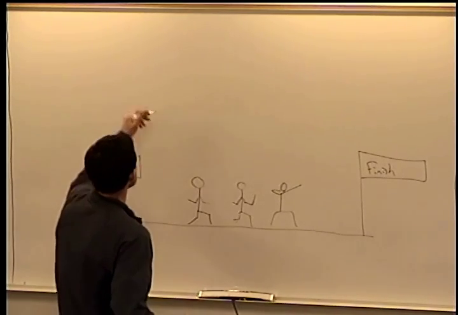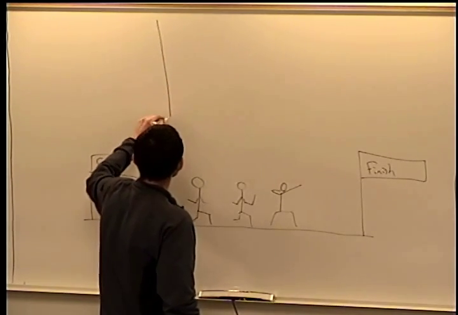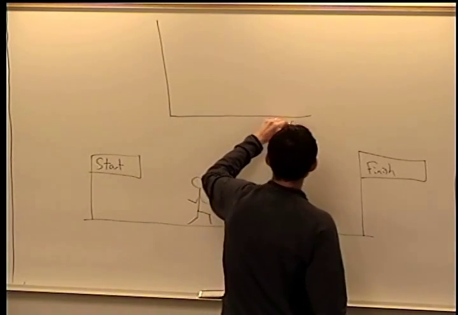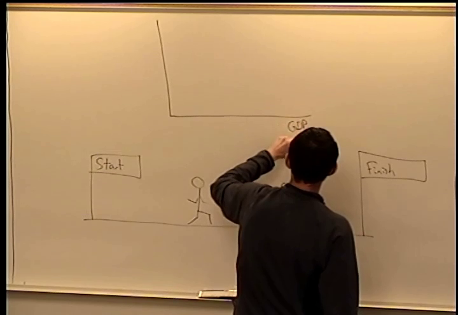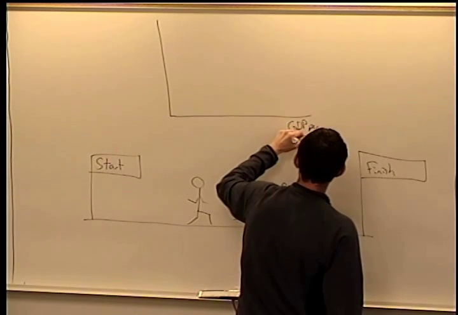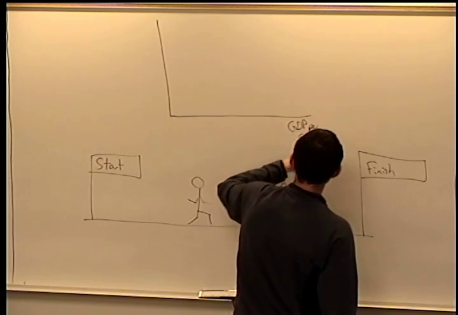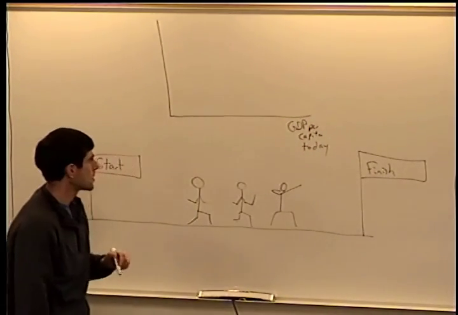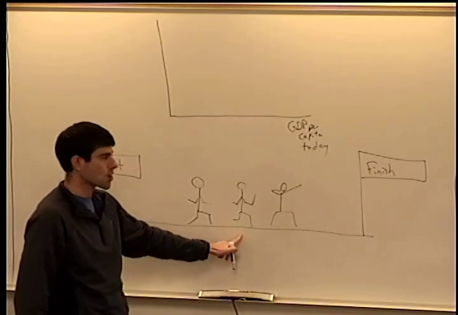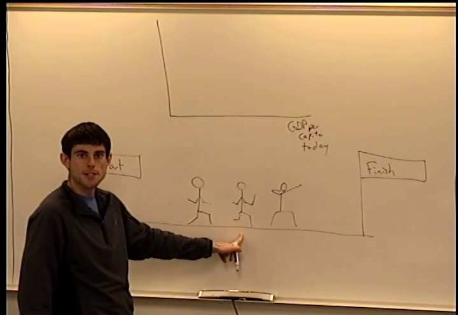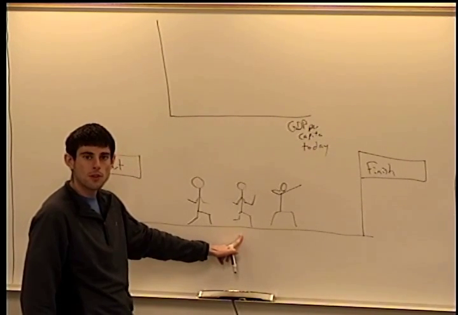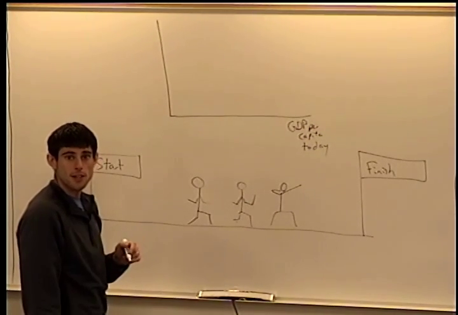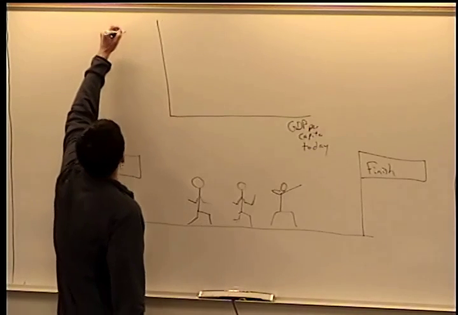So our graph is going to look like this. We're going to have GDP per capita today. So this is our snapshot of world economies today. And then on the y-axis, we're going to have the growth rate of GDP per capita.